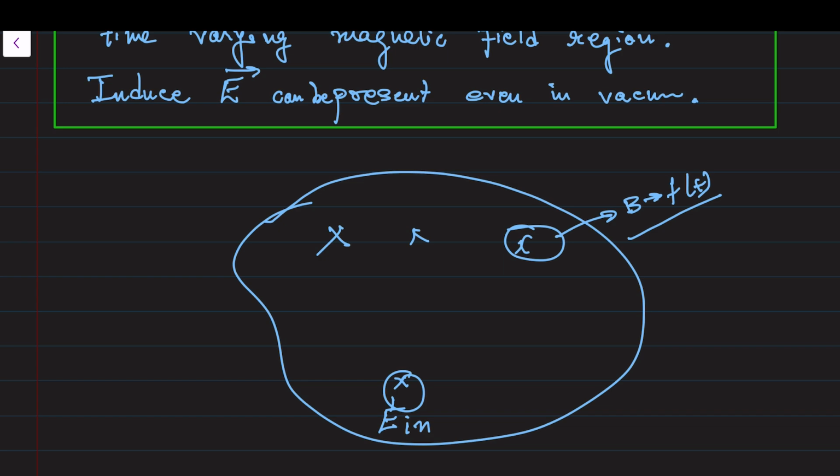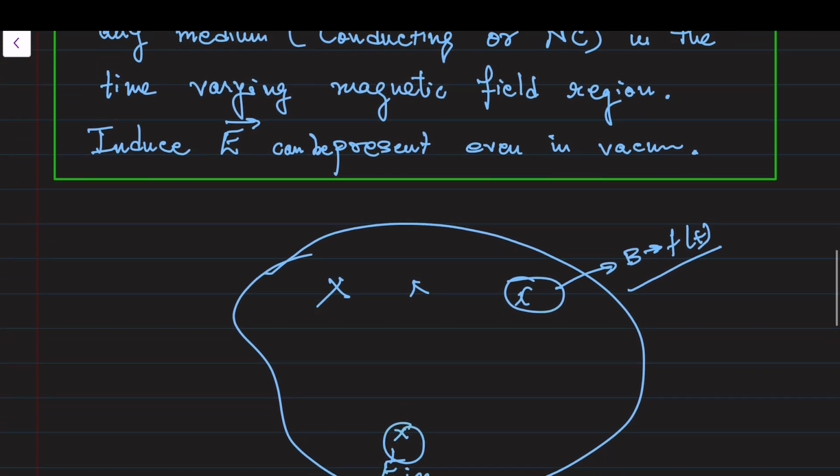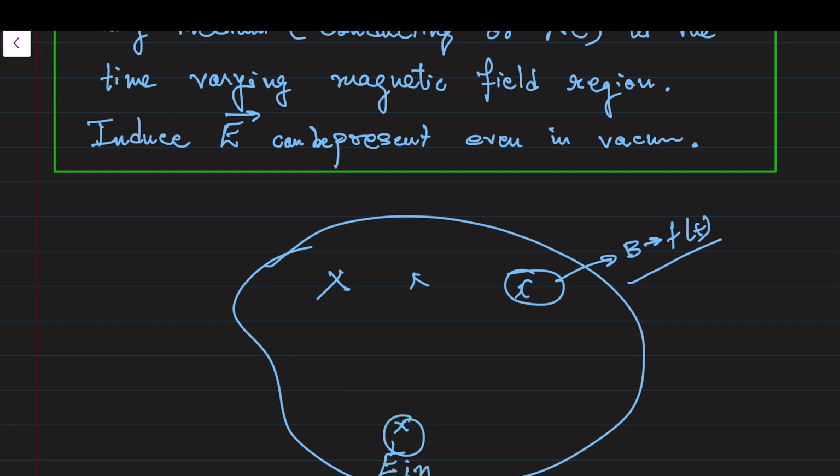But we will be able to see it only if we keep some conducting path with a galvanometer. It shows the deflection, only then we will be able to observe. But in reality, even if it is not there, the induced field will be present everywhere. Outside also, where there is no magnetic field, it will be present. Placing the conducting loop only makes us confirm that something is happening.